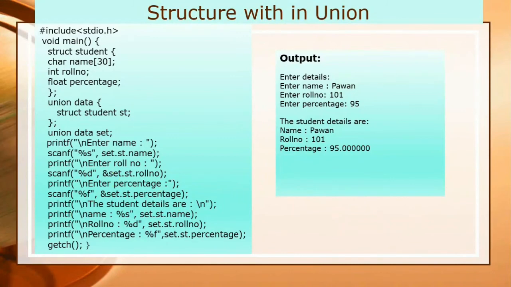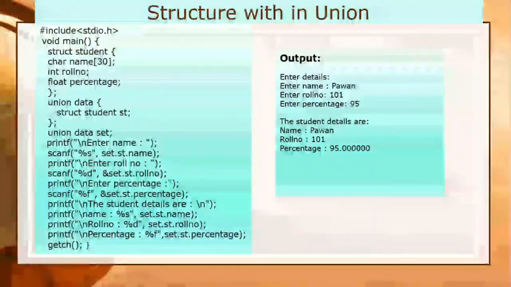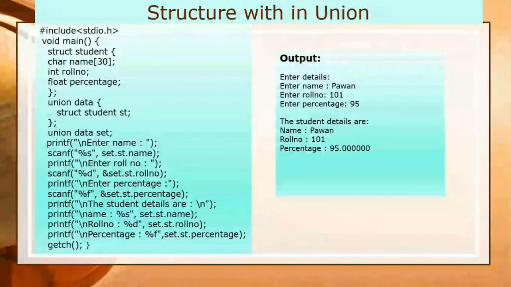In the output, when you execute the program, it will display output like this. You can see in the slide, it will prompt to enter the details. Suppose I have entered the name here and entered the roll number, 101 is the roll number. Then I have entered the percentage. I have entered only 95.